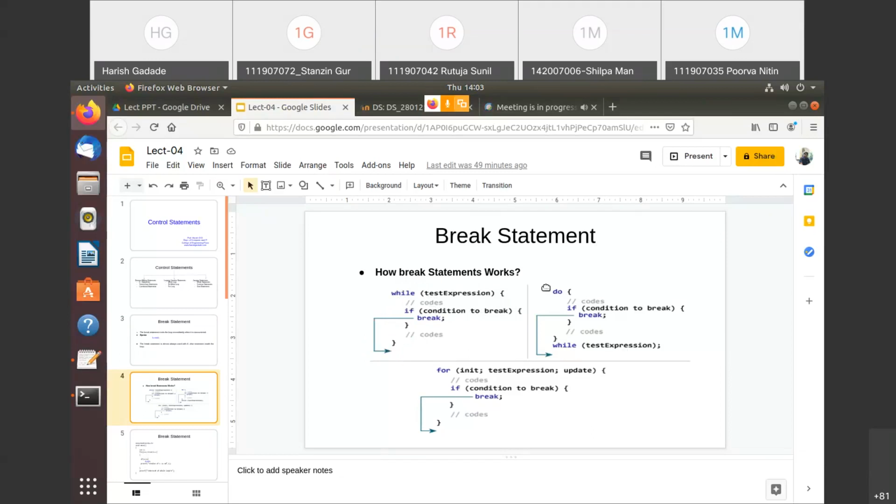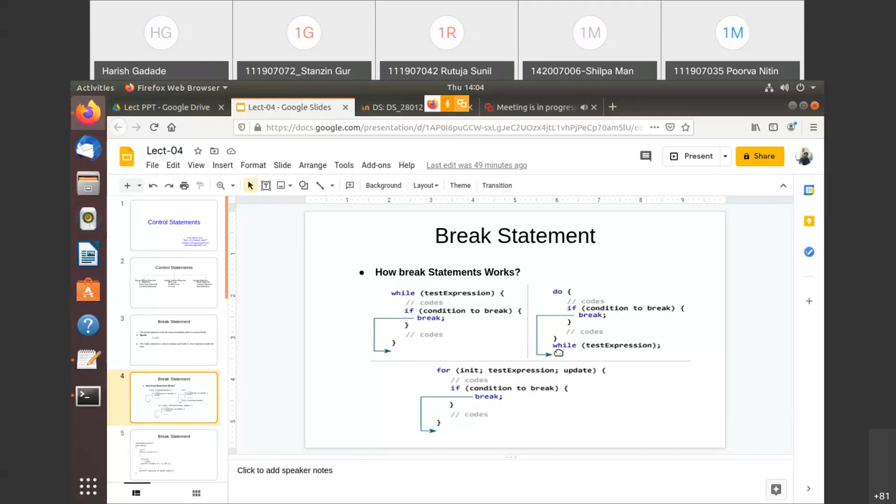This is one thing. Second thing is do while is again the same. That same thing, condition to break. If this condition comes here, then again this will be exited from the do while. And same thing for the for loop. So if this condition comes, this condition to break, after this it will exit from the for statement, right? So these are the forms we can say. It means we can use it in while, do while, and for also.